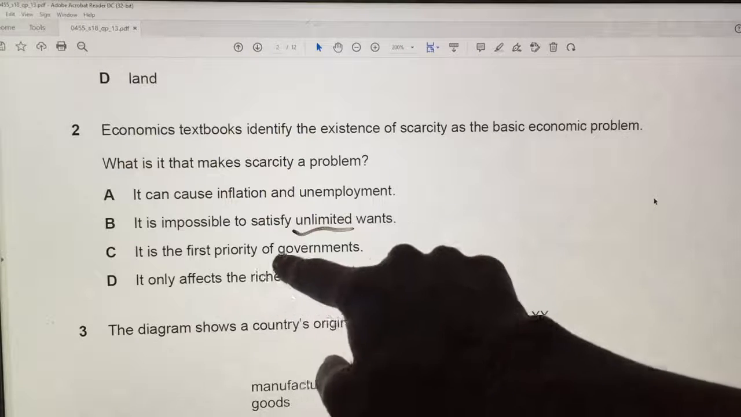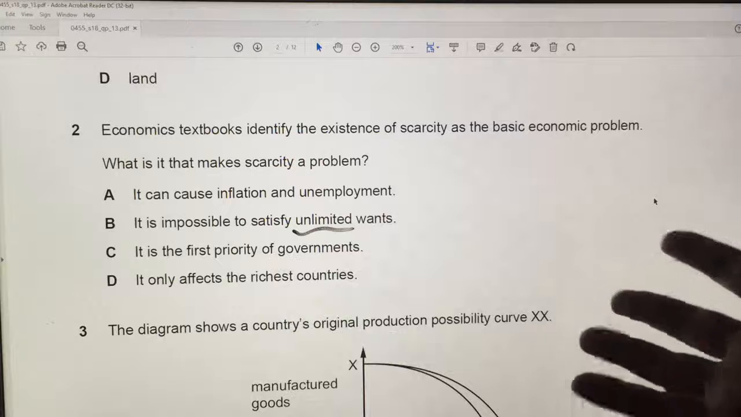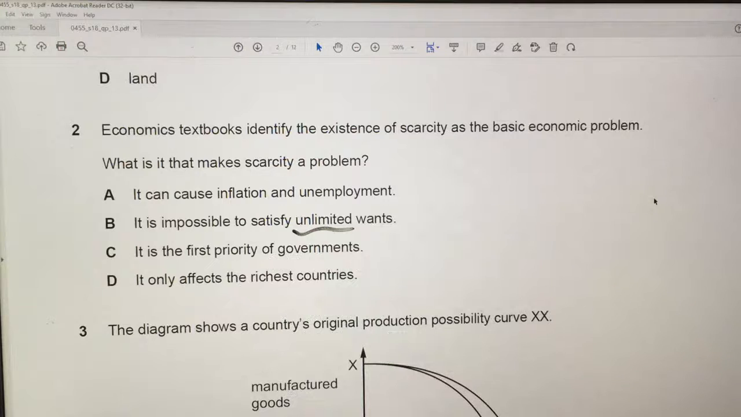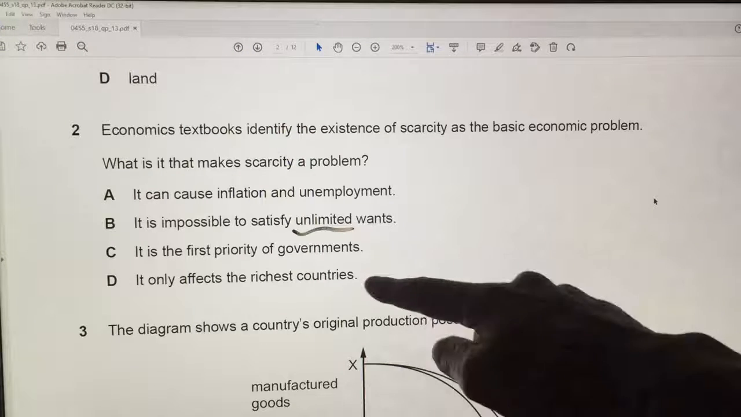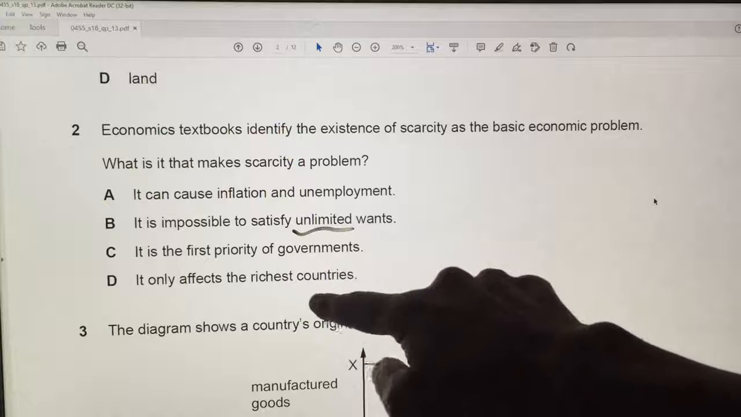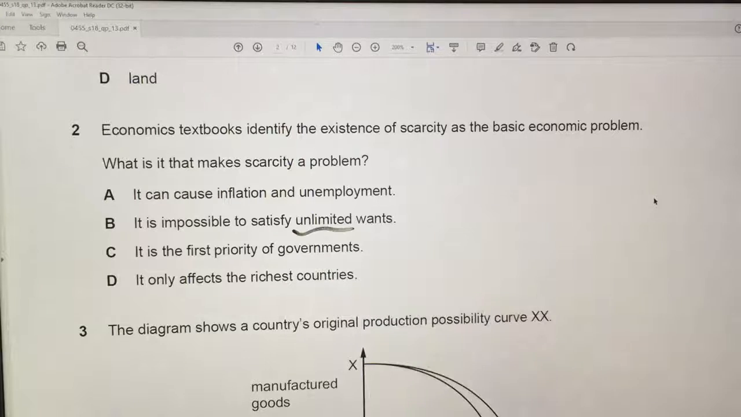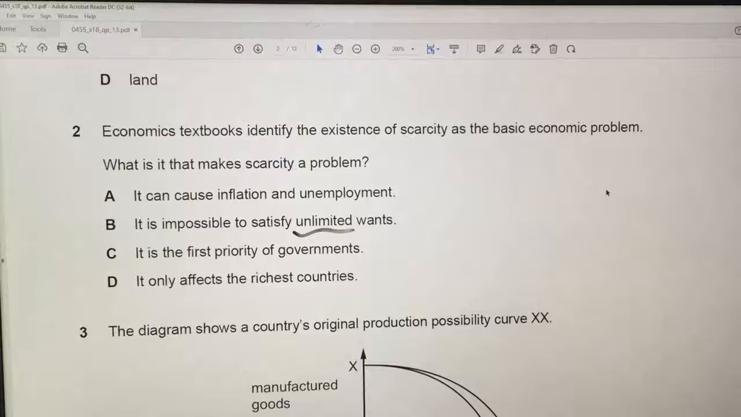Is scarcity the first priority of governments? Who knows? Government's priorities are usually economic growth, low unemployment, and stable prices, or in other words, controlled inflation, is first, and it only affects the richest countries. Well, that's not true. That's silly, right?